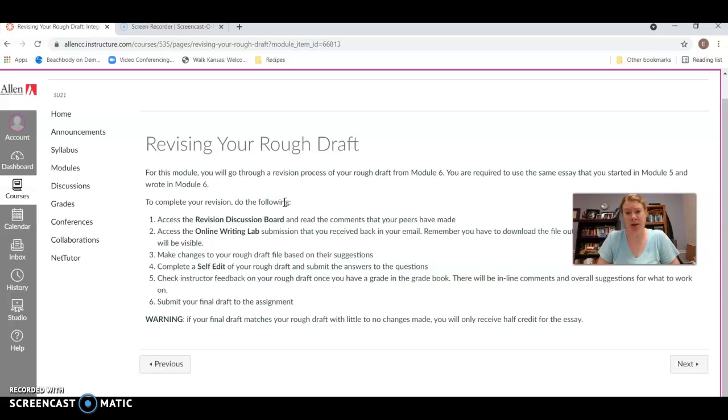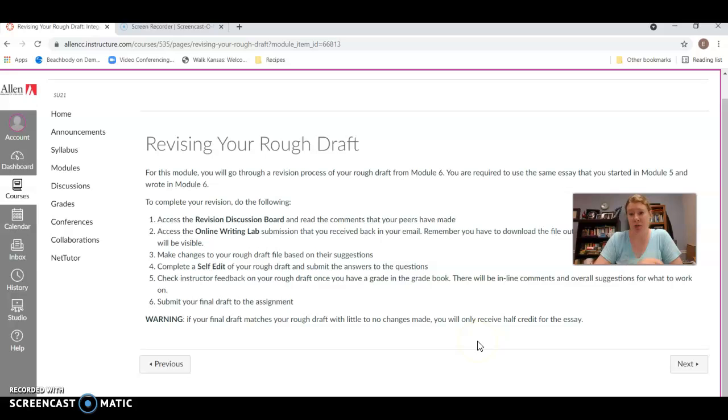So you download the file out of your email, make sure those comments are visible because you'll see inline comments, specific inline comments. Make changes to your rough draft, of course. You'll do a self-edit, which you'll turn in this module, and then of course you want to look at your instructor feedback. It may take me a little while to give you feedback on your rough draft, so be expecting to see that later in the week, and so you may not have time to finish the final draft until Friday or Saturday or something, and then of course submit your final draft to the assignment.